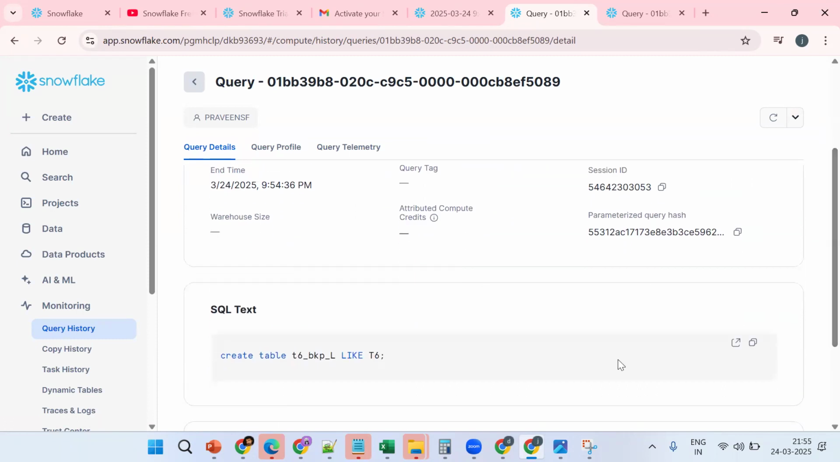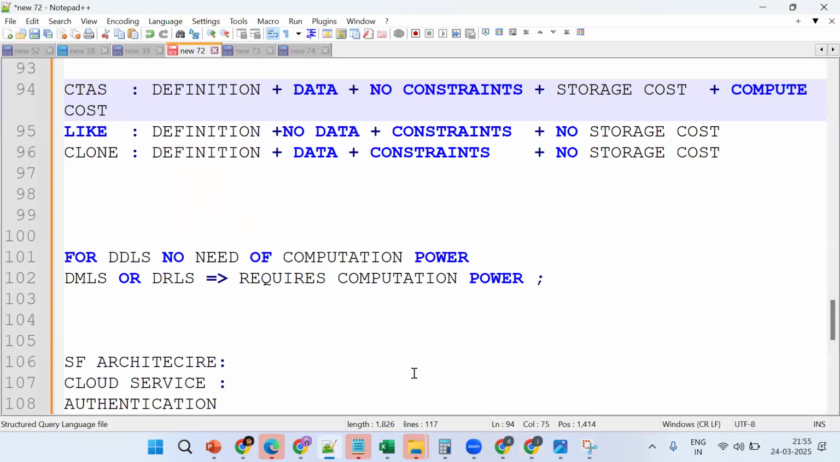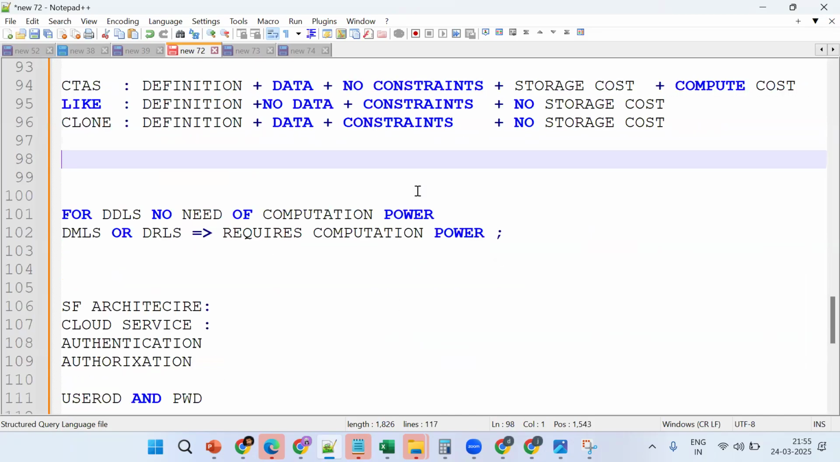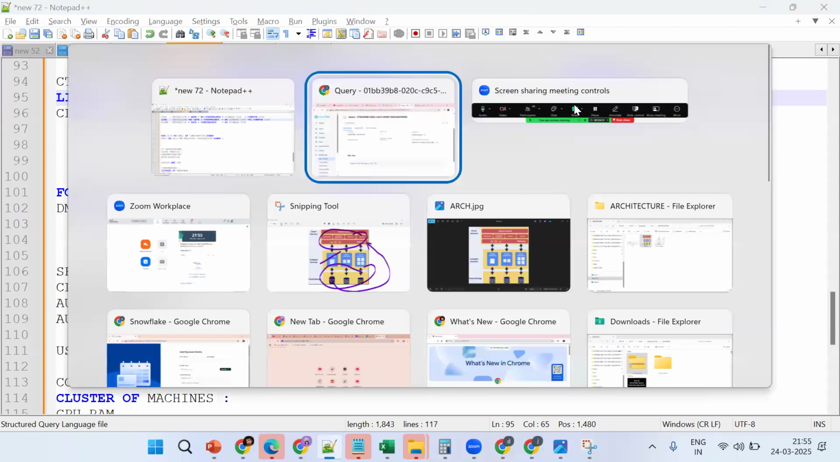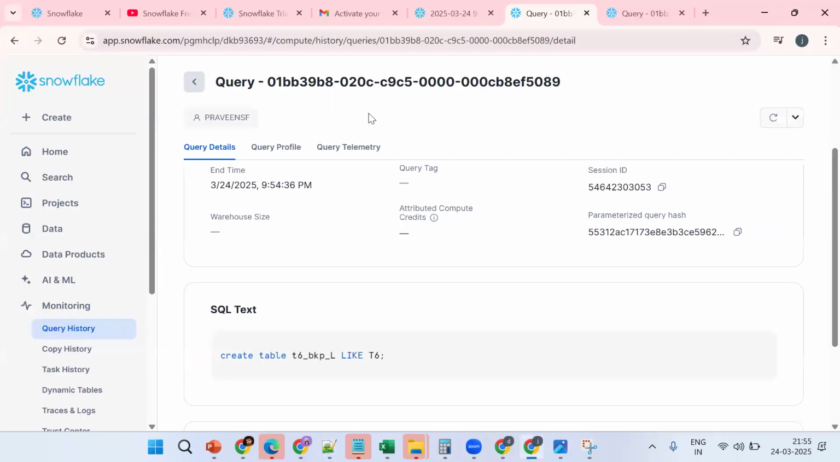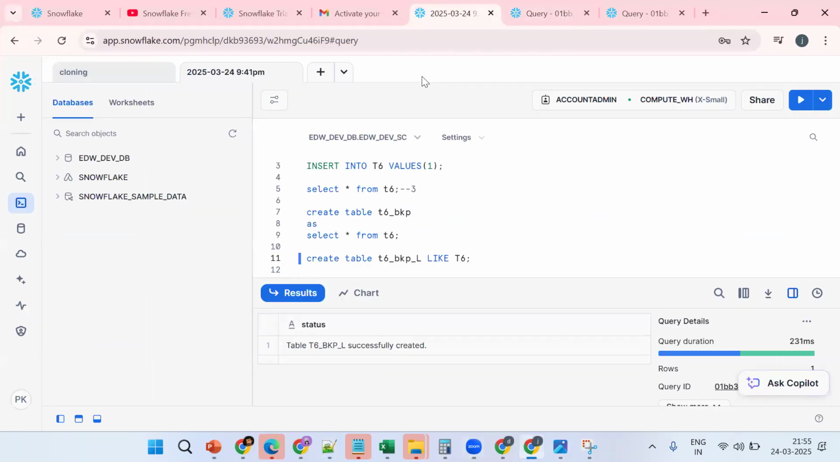Got the point, a simple thing. So what is the conclusion? Not required computation power, no computation cost. We'll see the storage cost at a later point of time. Okay, no compute cost. Now the same thing, what about clone? Does clone require it or not? Important thing from the Snowflake perspective.